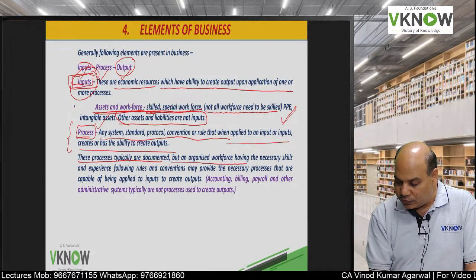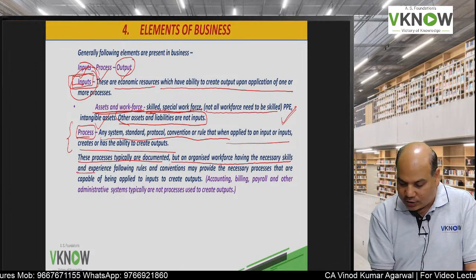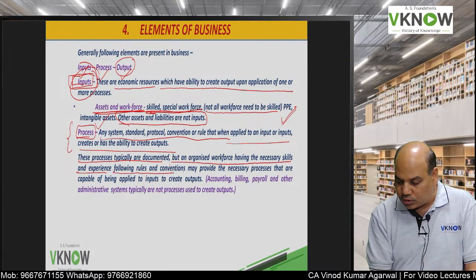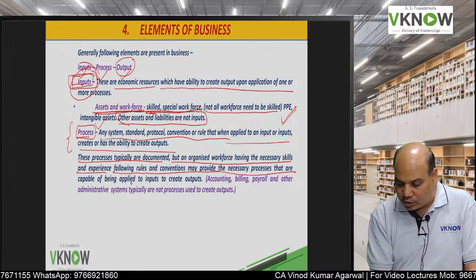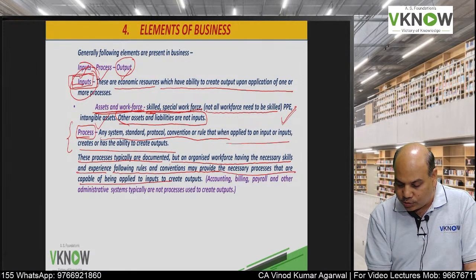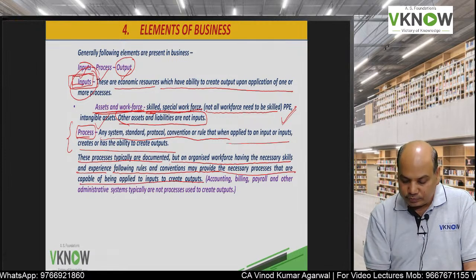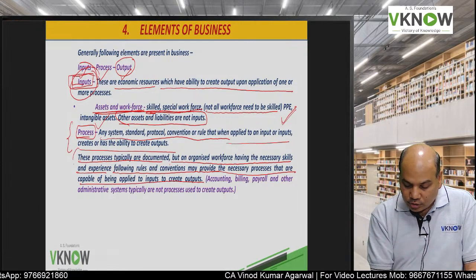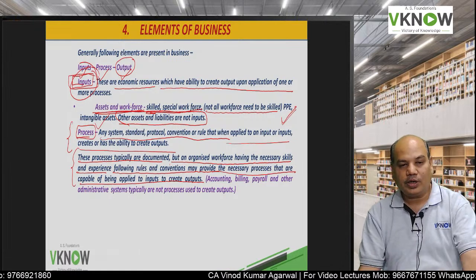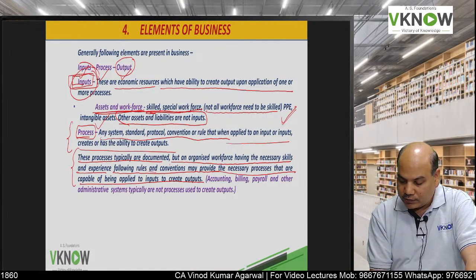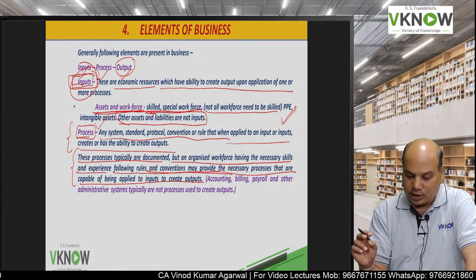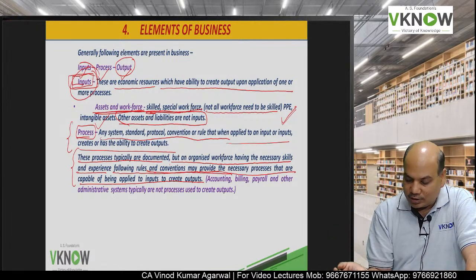But an organized workforce having the necessary skill and experience, following rules and convention, may provide the necessary processes that are capable of being applied to input to create output. So it is not always necessarily documented. A set of skilled workforce, when they apply certain rules and convention on the input, is capable of creating output.